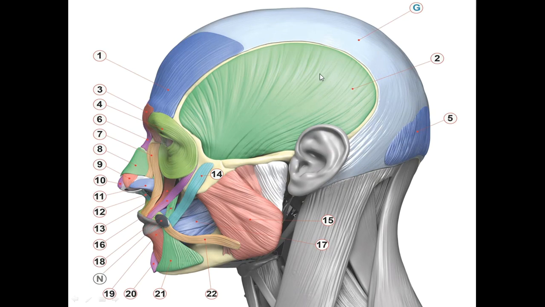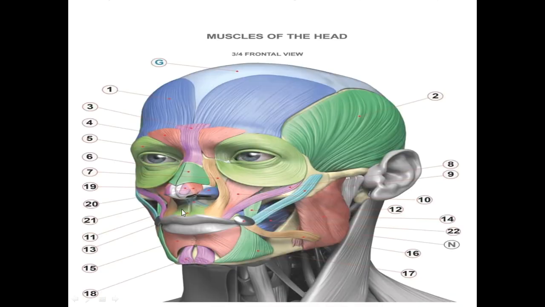These muscles are called the occipitofrontalis muscle. This aponeurosis is called galea aponeurotica. This muscle is the temporalis muscle, and this muscle is the masseter muscle. These which attach to the zygomatic bone are called zygomaticus muscles. This is the small one, which is zygomaticus minor, and this is the larger one, which is zygomaticus major.